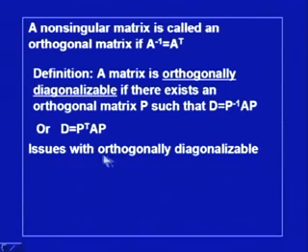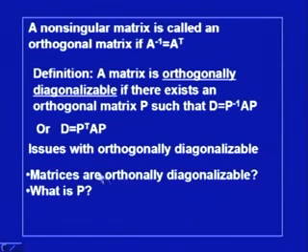Now, there are many issues with orthogonally diagonalizable matrices. The issues are: what are the matrices which can be orthogonally diagonalized, and what are the characteristics of such matrices; and if they are orthogonally diagonalizable, then what is P; and once we can find P, then of course P inverse is P transpose, which is simple, and one can easily find out D.